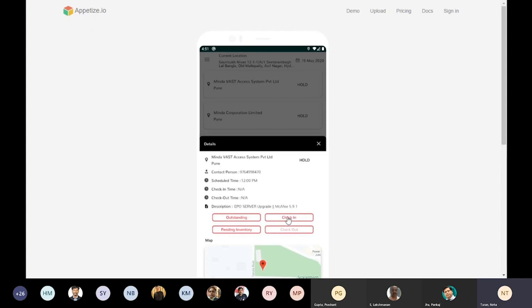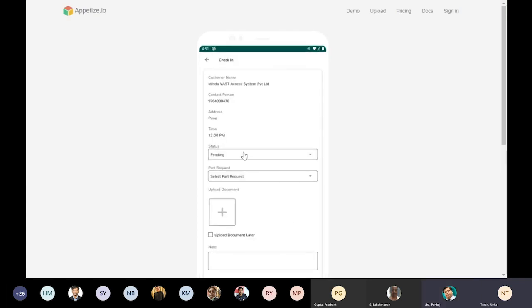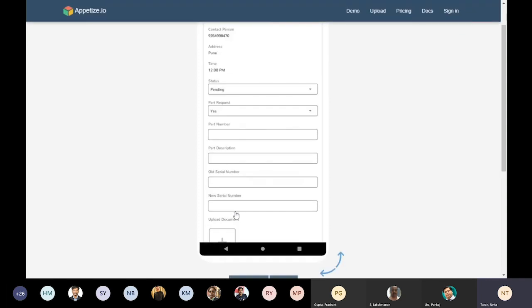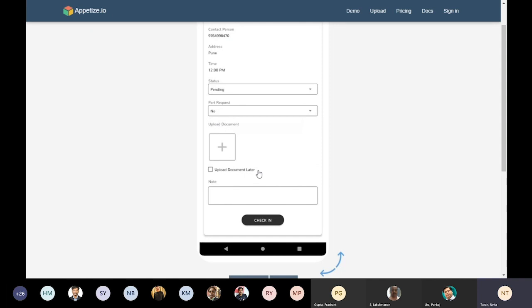Once I have reached the customer location, I can click on check-in. It will ask me whether it was a part request or not. As it is a software upgradation, there was no part request, so I can click on no. But if there's a part request, all that information can be filled in by the engineer at the same time. If the engineer has documents to upload, in case of a part also, they can click a picture of that particular box and upload it on this application. They can click on note here also and then check in.